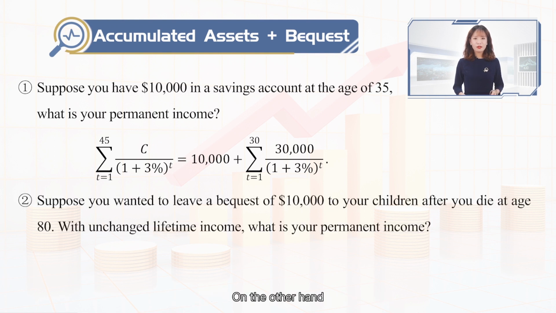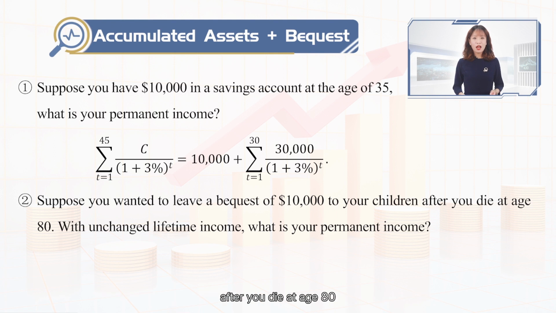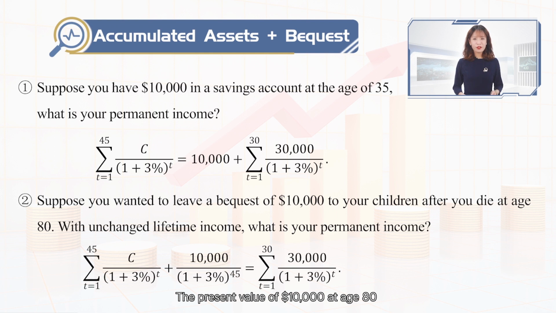On the other hand, suppose you wanted to leave a bequest of $10,000 to your children after you die at age 80. With unchanged lifetime income, what is your permanent income? The present value of $10,000 at age 80 is equal to 10,000 over 1 plus 3% to the 45th.